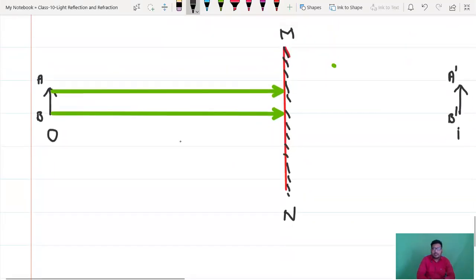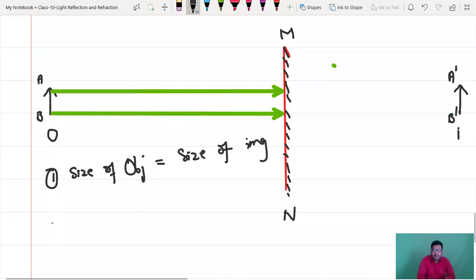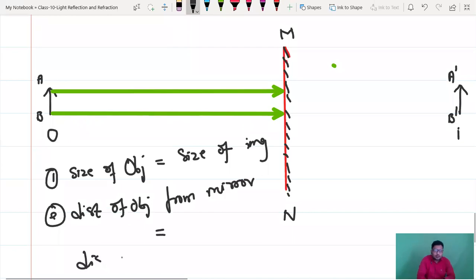Already we have seen a few concepts about its characteristics. First one, size of object will be equal to size of image. Second one, distance of object from mirror is equal to distance of image from mirror.